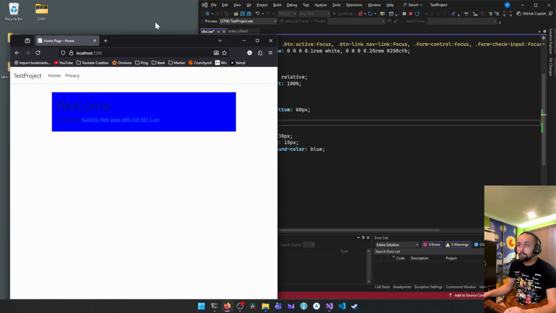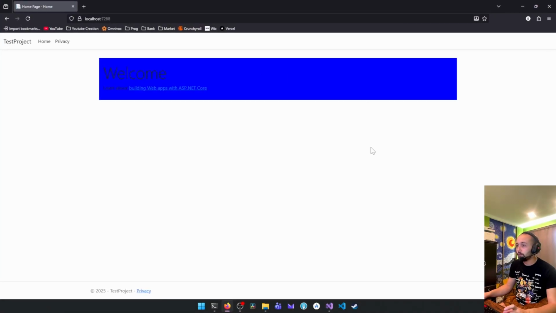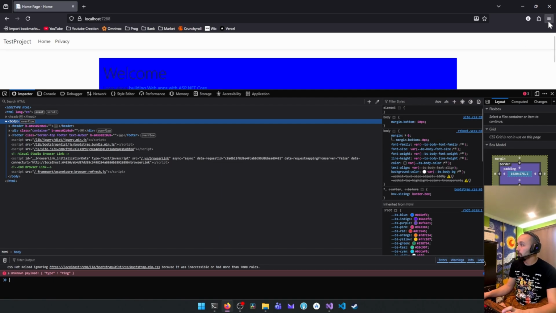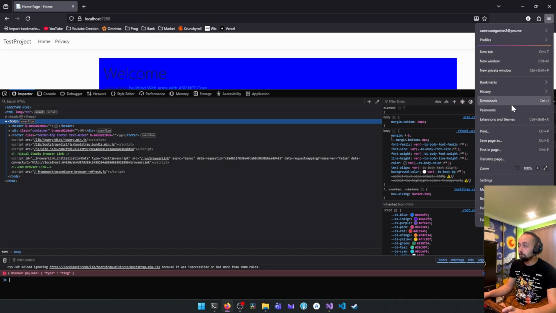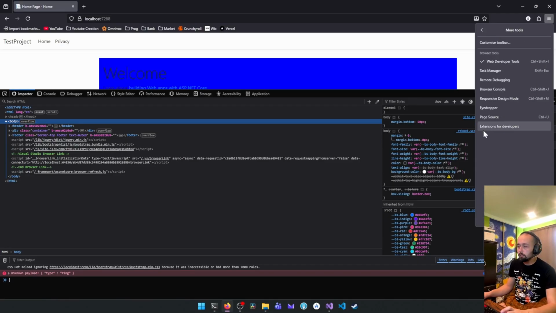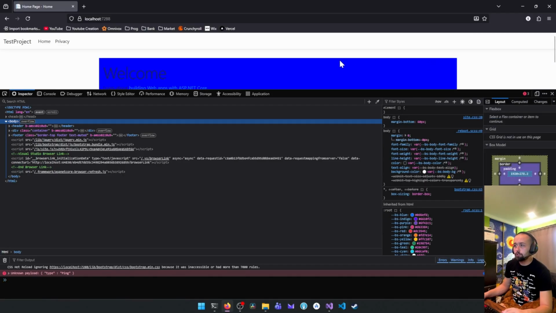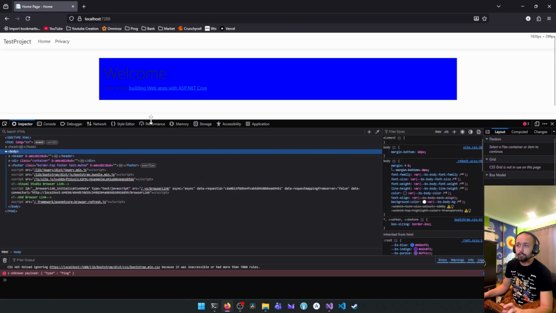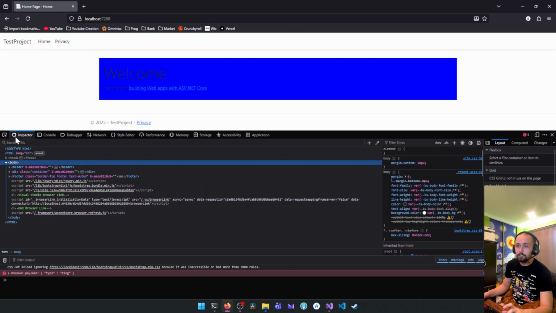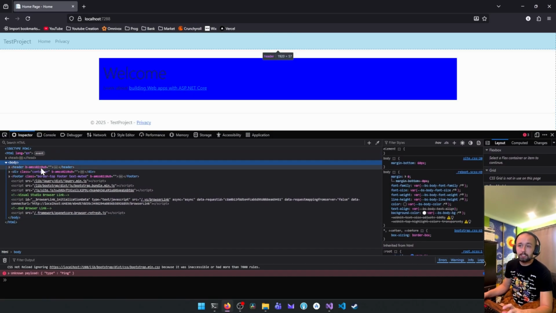If you really want to see it, you can go on your browser, press F12 on your keyboard, or go inside of your options and click more tools. I don't know how it is on the other browsers, but it should be that way. And then web developer tools. You just need to find web developer tools. On most browsers, you could just click F12 on your keyboard.